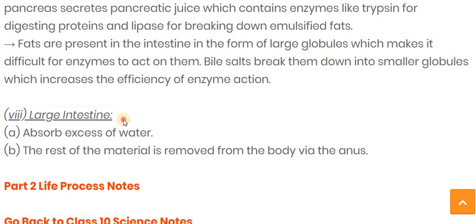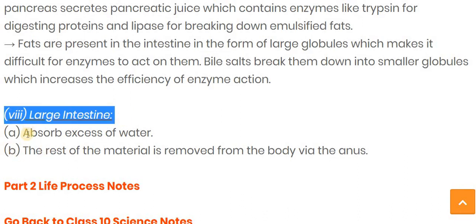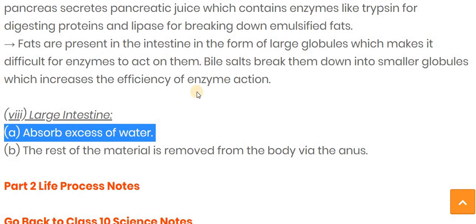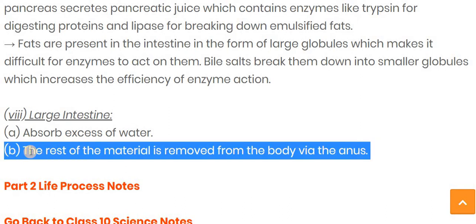Now the next one, that is the large intestine. After the digestion, whatever food remains after assimilation goes into the large intestine. Here the excessive water is absorbed, and then the rest of the material, meaning whatever undigested food is there, is removed by the body through the organ called the anus.